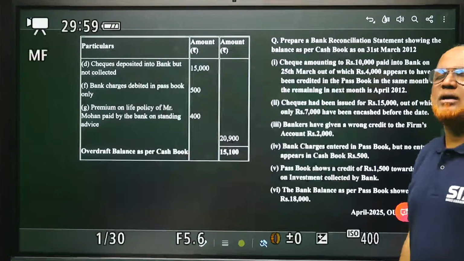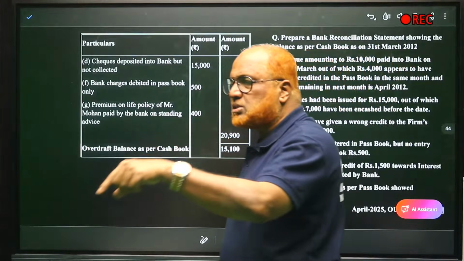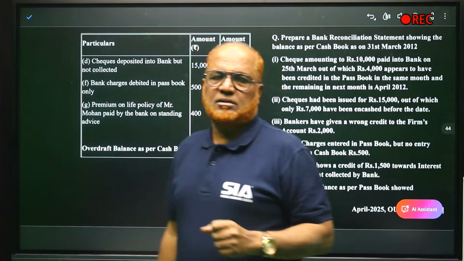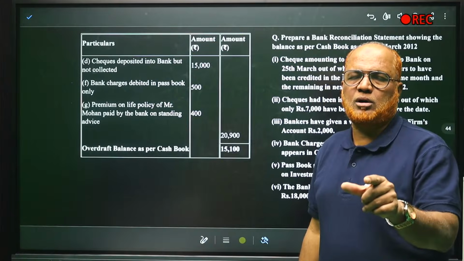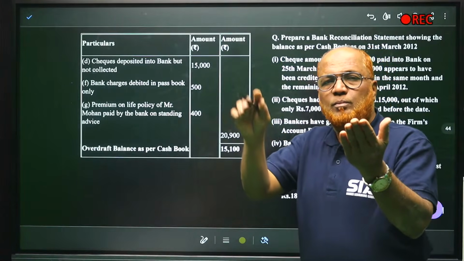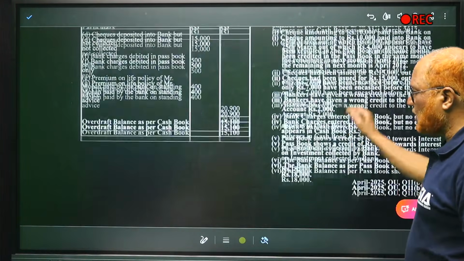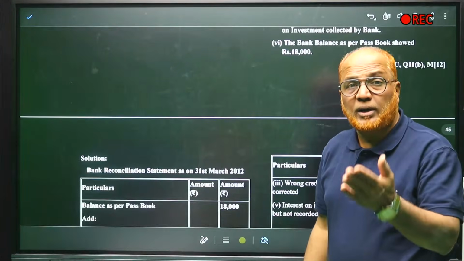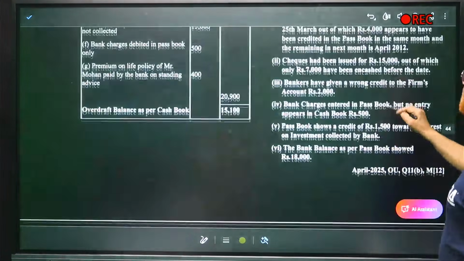So 10,000 minus 4,000, 6,000 checks were deposited in the bank but not yet credited. Before depositing in the bank, we record in the cash book. So cash book balance will increase, but passbook balance is showing less balance. Our starting point is passbook only. It is showing less balance. So we have to add. How much do we have to add? 6,000.